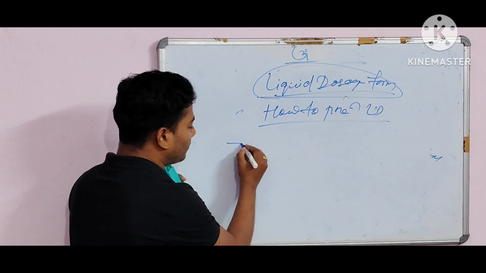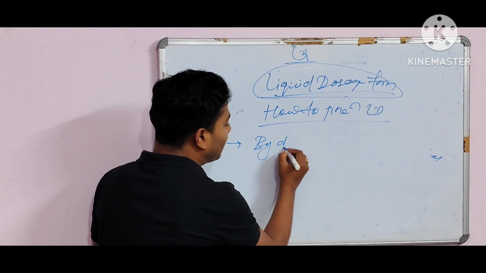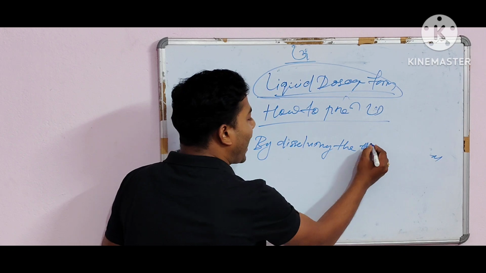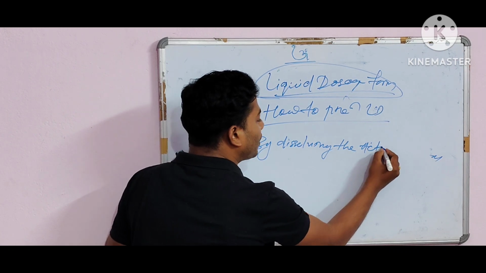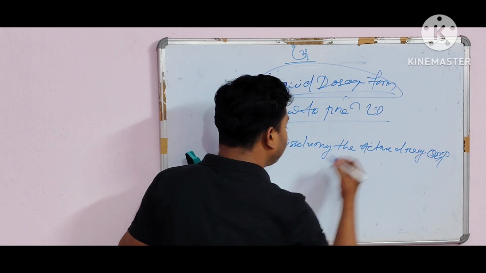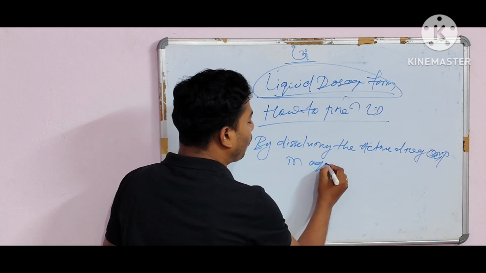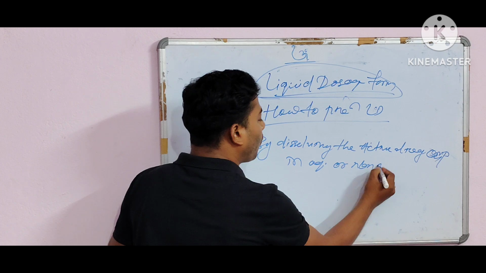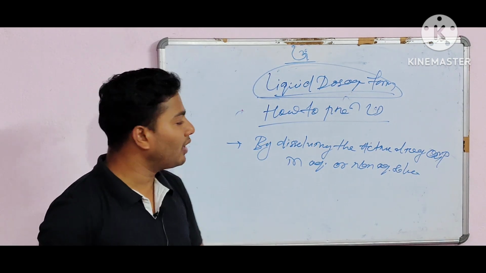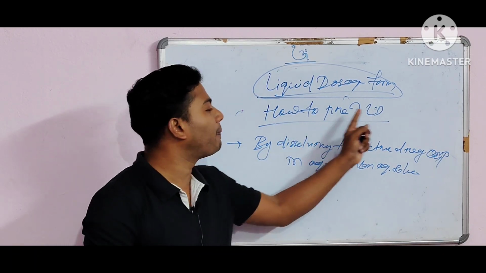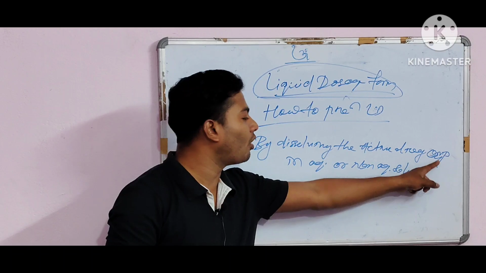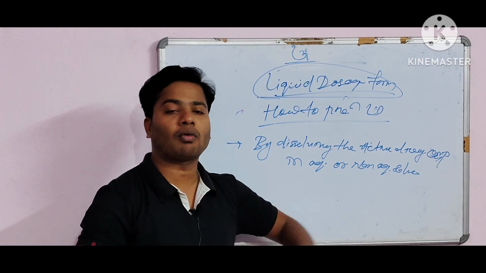The first point is by dissolving the active drug compound in aqueous or non-aqueous solvent.